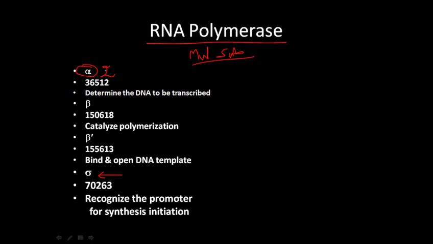The 2 alpha subunits help to determine which DNA is to be transcribed. So there are 2 different subunits of alpha which are determining that, and you have 1 beta subunit which acts like a catalyst, the actual enzymatic subunit, which starts the polymerization reaction, because we have to go through the polymerization reaction. Remember, for those polymerization reactions, we need to have a 3' hydroxyl, and we also need a 5' phosphate, and not only 1 phosphate but 3 phosphate groups or 2 phosphate groups to carry on those reactions.